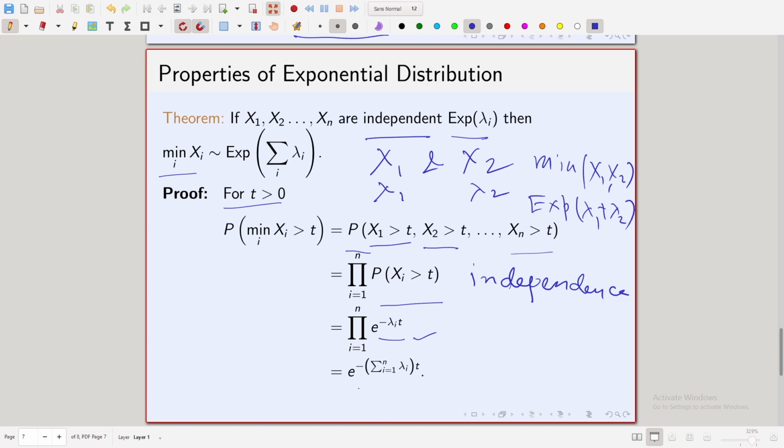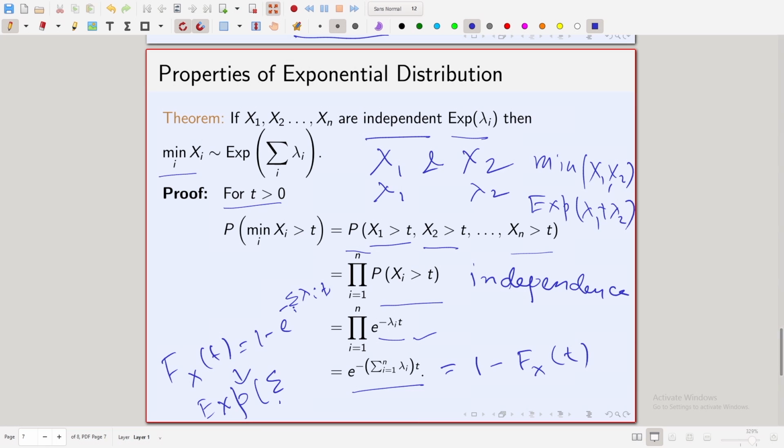So, this product is equal to 1 minus F_X of t, where F_X of t is 1 minus e to the power minus the sum over i of lambda i times t, and this you know is precisely the CDF of exponential lambda.